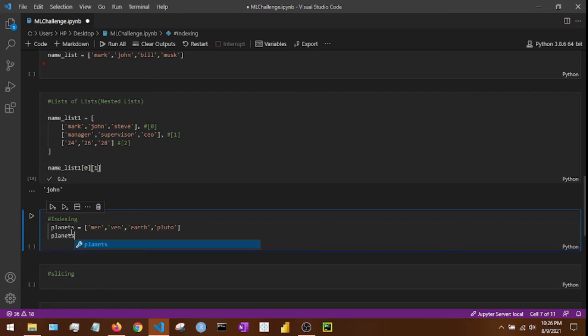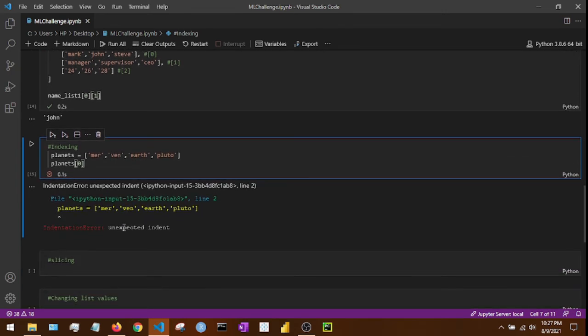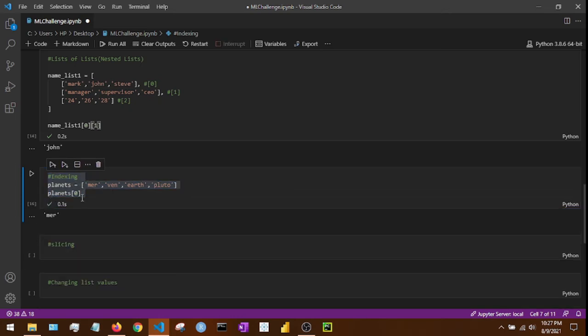So if I need to call 0, it will print Mercury. Similarly, if you want to print Venus, you can print Venus. And also in a list, you can use a negative number to access the list.